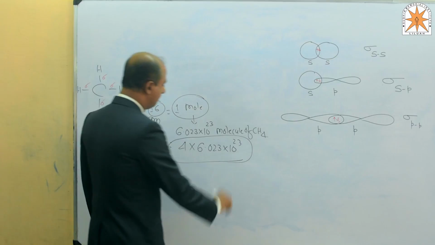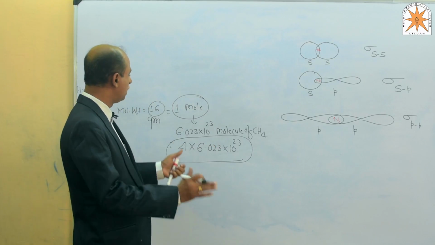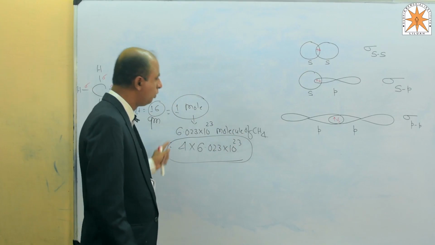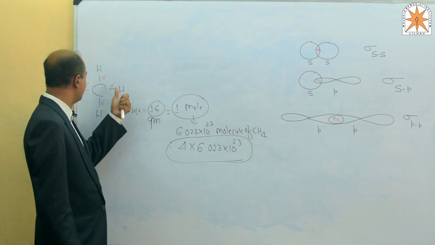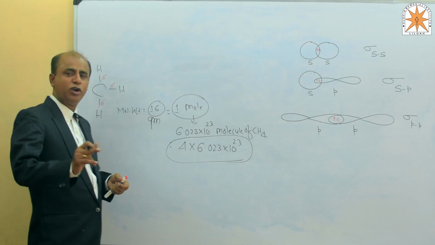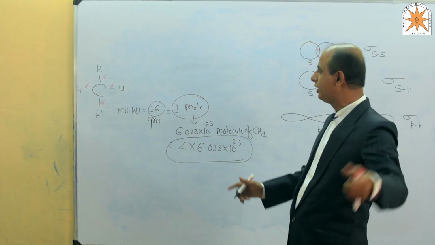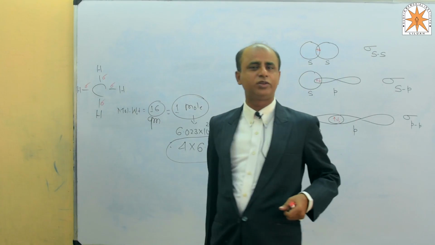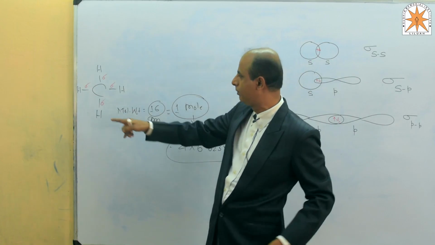The amount of energy required to break this 1 mole of bonds is said to be bond energy. Each of the 4 bonds has its own dissociation energy. The amount of energy required to break 1 bond is said to be bond dissociation energy, and the average of all bond dissociation energies is said to be bond energy.